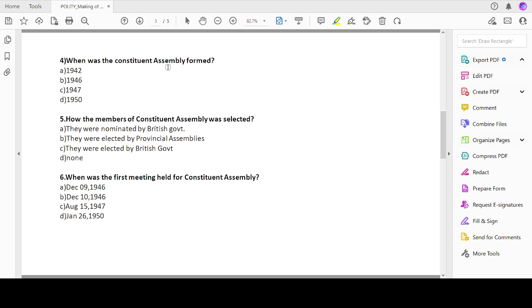So when was the Constituent Assembly formed? 1942, 1946, 1947, 1950. So what is the correct answer for this? When was the Constituent Assembly formed? It is 1946.